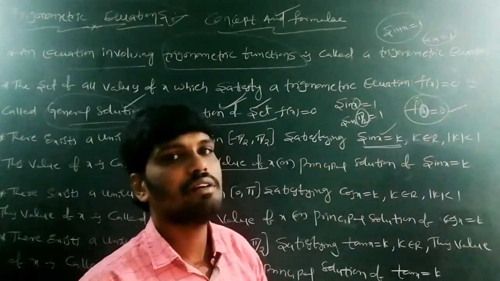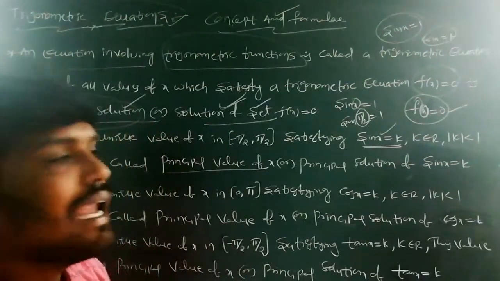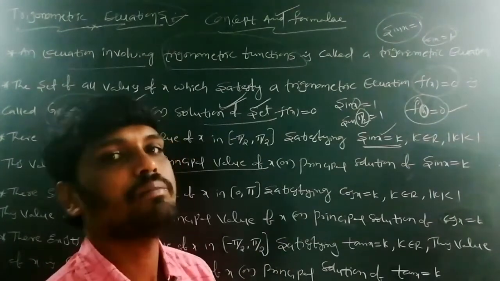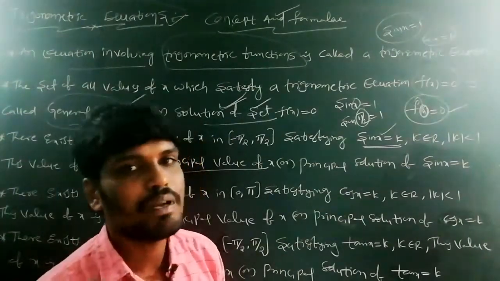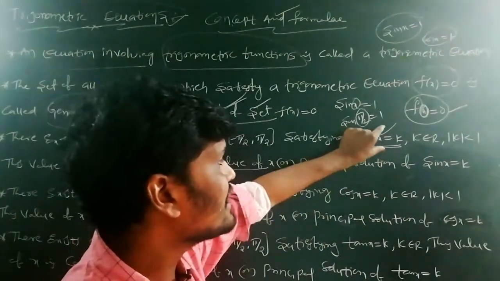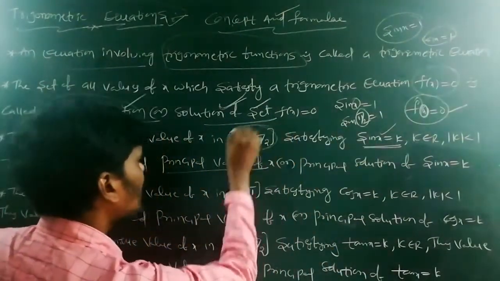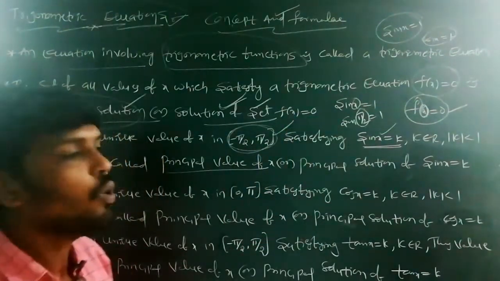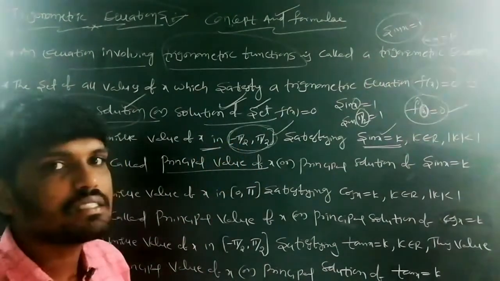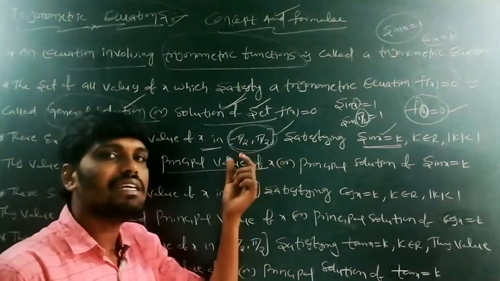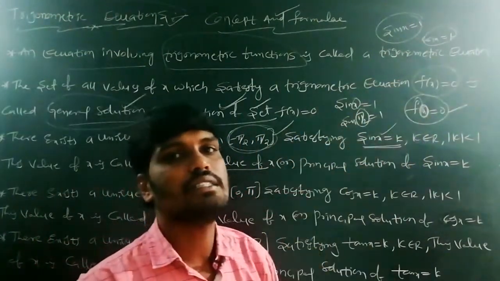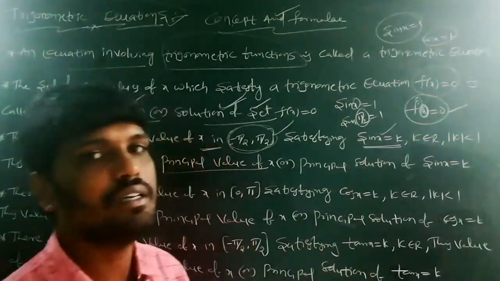Here k is any real number, with modulus of k less than or equal to 1, that is, k lies between minus 1 and plus 1. Here sin x is equal to k is a trigonometric equation. The value of x that lies in the interval minus pi by 2 to pi by 2 is called the principal value of x or principal solution of sin x is equal to k. You can write any one definition.